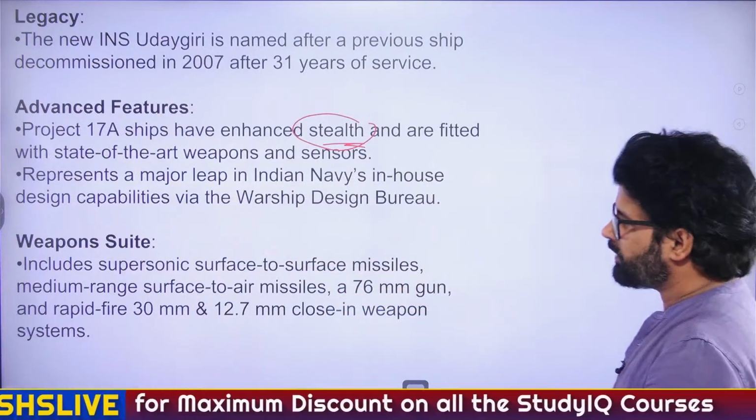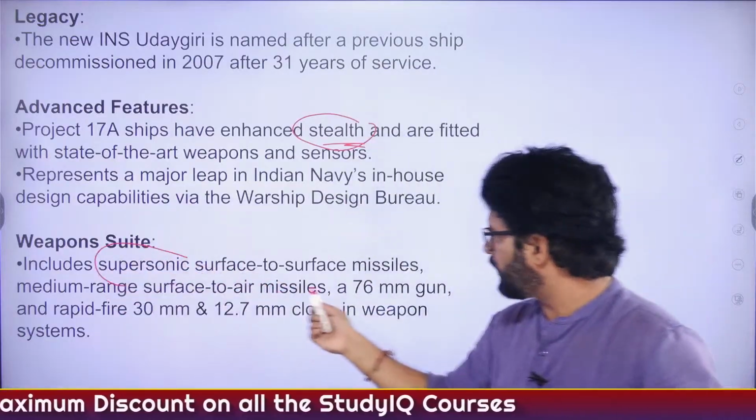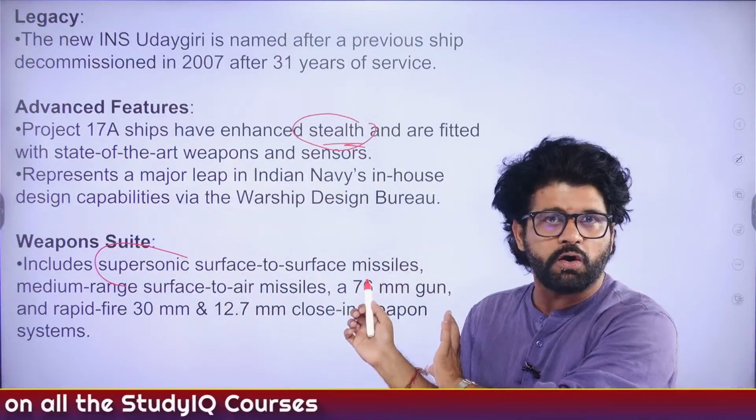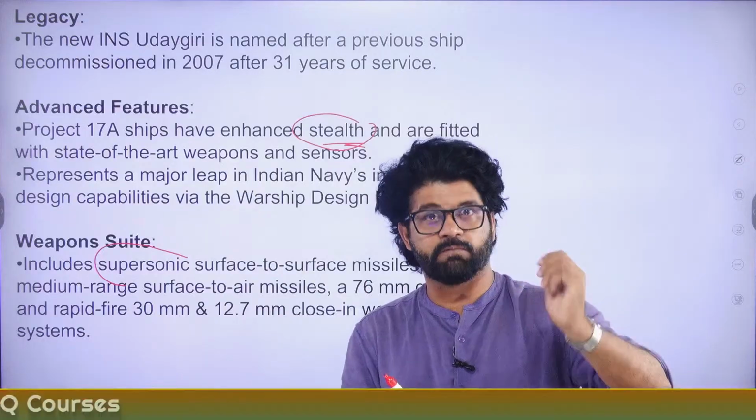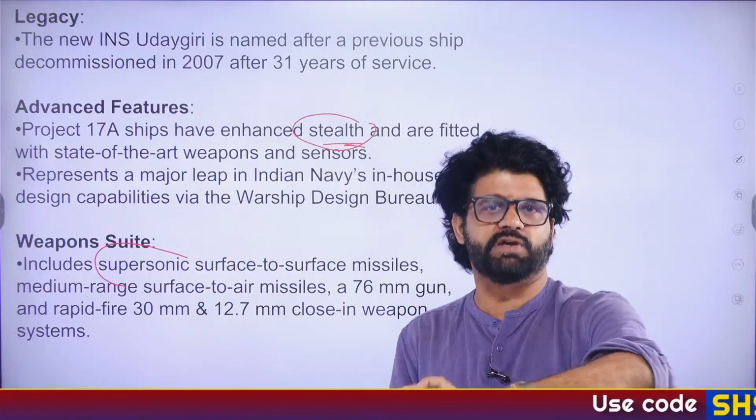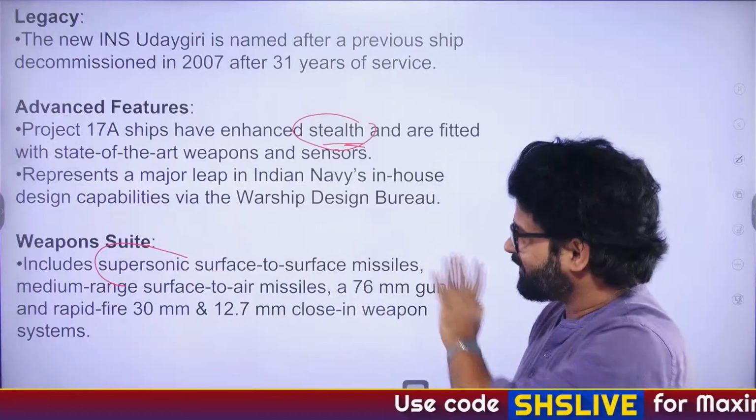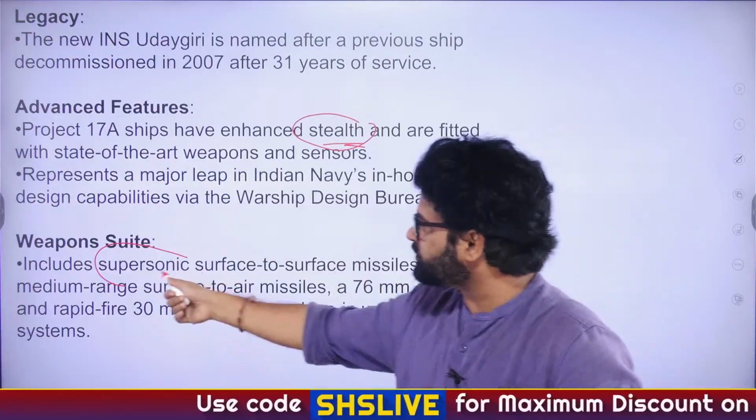Now, again, there is a keyword here. This is a stealth frigate. It has capability to include a lot of missiles, but not like INS Tamal, which is actually a missile frigate. Stealth missile frigate. Again, you will understand. I will show you. So supersonic, this is a keyword.